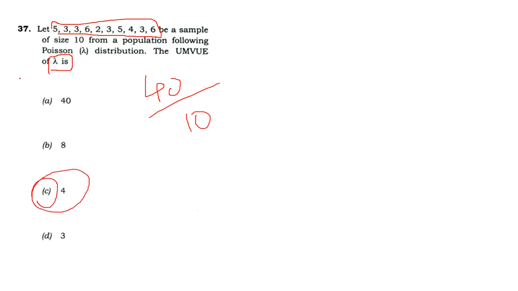This is the answer for question 37. 40 is wrong, 8 is wrong, 3 is wrong.